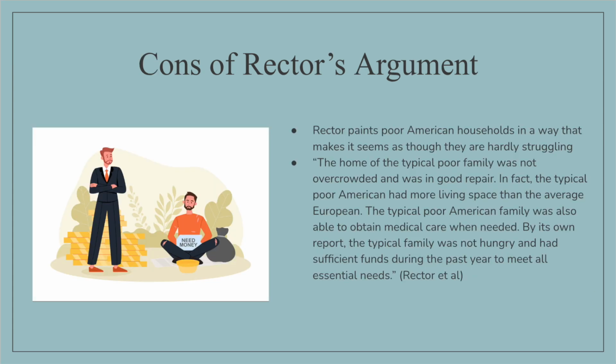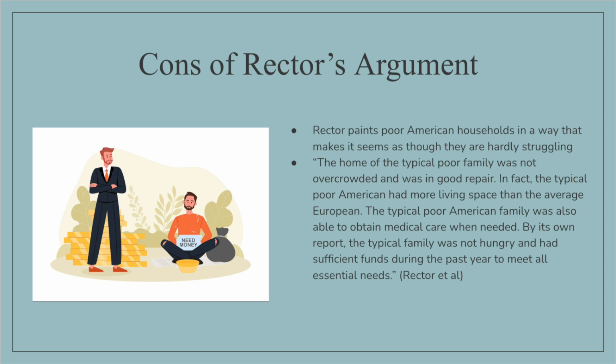Now the cons of Rector's argument. The main problem associated with Rector's argument is that he paints poor American households in a way that makes it seem as though they're hardly struggling. Rector makes it seem as though poor households have everything that they could ever need, when they are still struggling although they have amenities. To quote Rector, he wrote, "The home of a typical poor family was not overcrowded and